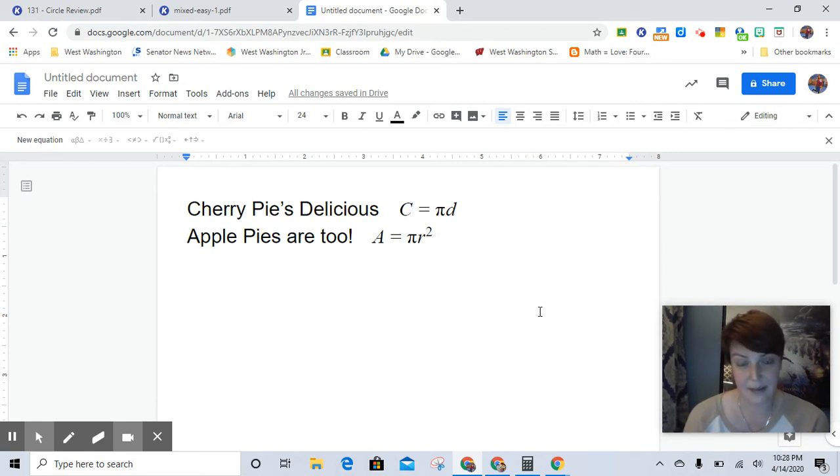Now, I don't care very much for cherry pie. Maybe it could be chocolate pie is delicious and apple pies are 2. But, whatever. That's not the point. The point is that it's a mnemonic to make you remember these formulas. So, cherry pie is delicious, apple pies are 2. You say it.